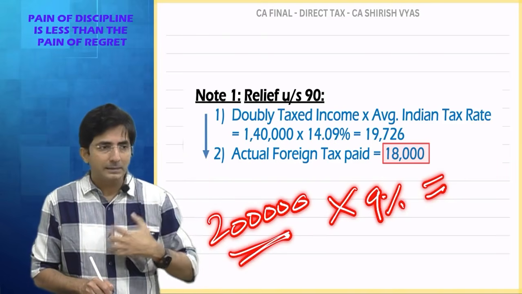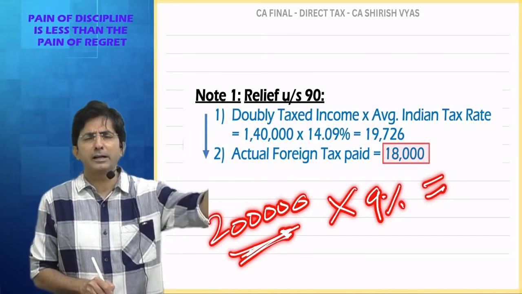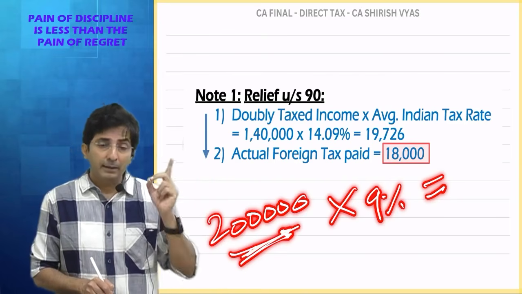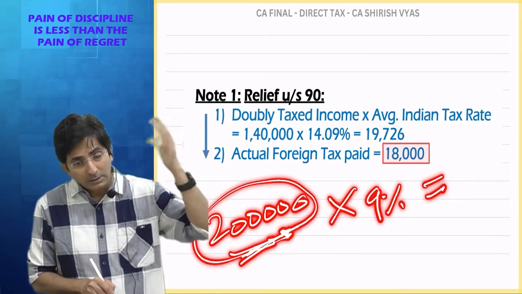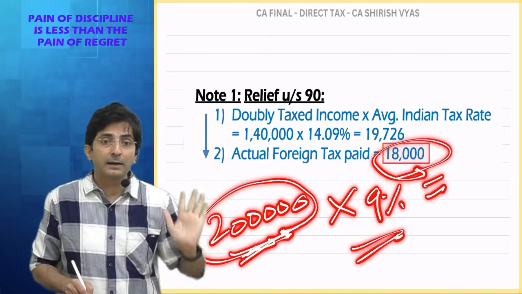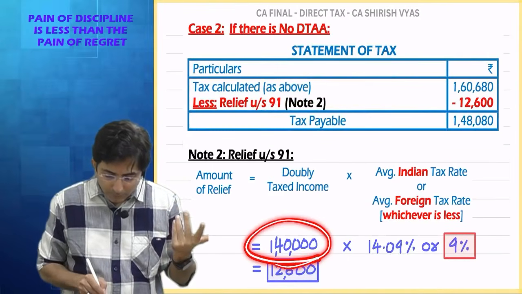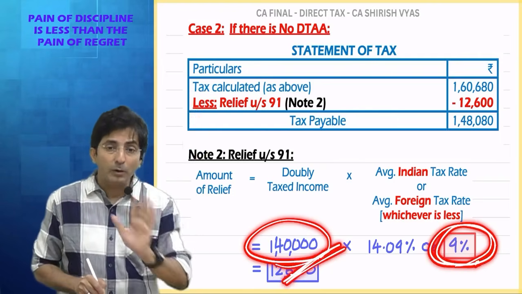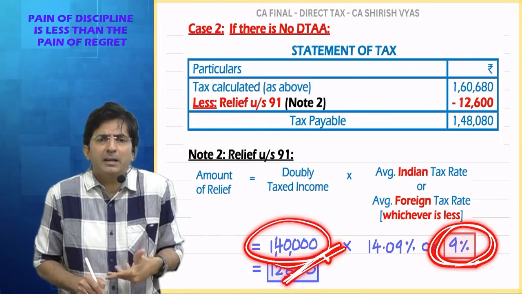Like see, India and Singapore have a double taxation avoidance agreement. And if Singaporean laws say no standard deduction, we respect it, because we have made an agreement. And having respected it, okay, you people charge 2 lakhs fully without standard deduction, and at the rate of 9% it comes to 18,000. Full relief is granted, considering and respecting the foreign law. Here, foreign law is not respected. 9% is the rate of the foreign country, but the base amount is 1,40,000. I am not respecting foreign law because I don't have any agreement with that foreign country.